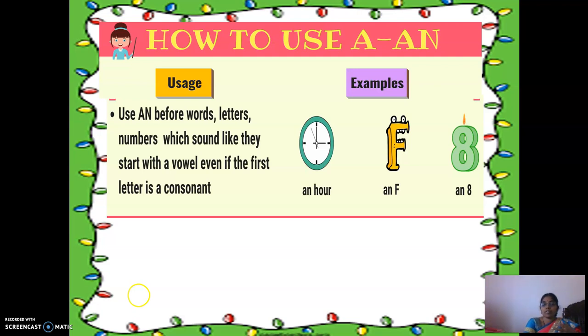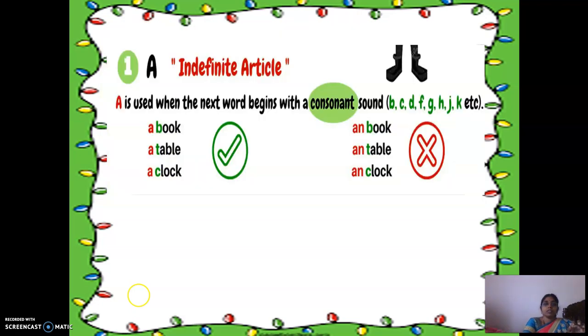An F, an E sound. An 8, an A sound. So, an hour, an F, an 8. All these are not vowels, they are consonant letters, but we have to use an because of the vowel sound.